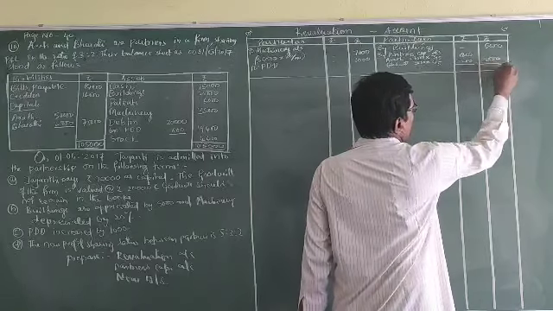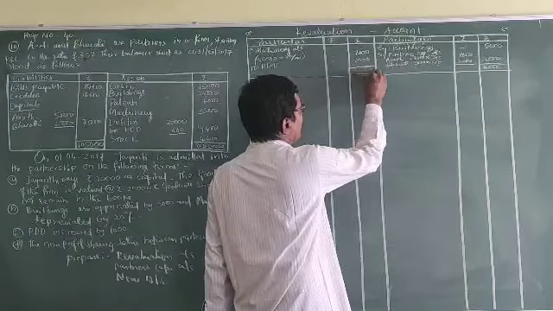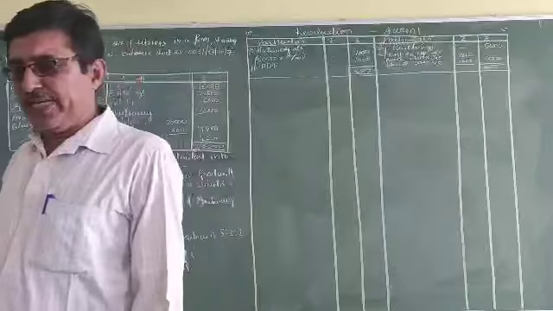Total of both the columns 8,000 and 8,000.